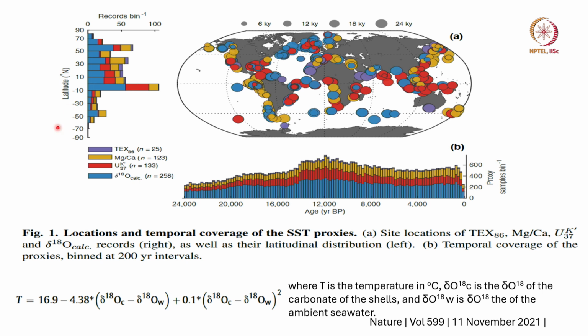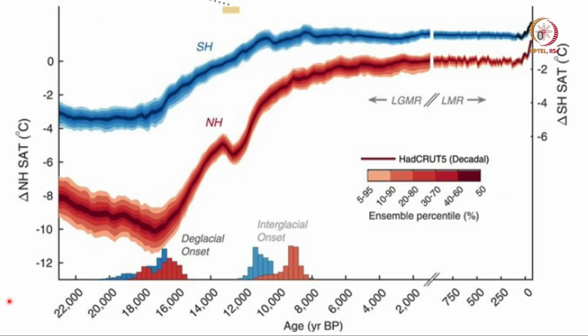Now this formula for getting temperature from the calcium carbonate from the shells, as well as the temperature of seawater from the O18 from seawater, can be combined to give you global mean temperature. Okay, this is the sea surface temperature. Now this is what you get from reanalysis. Reanalysis is a fusion of the